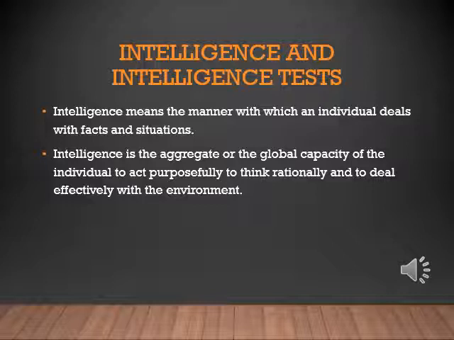Normally we say, how intelligent she is, or if she or he is doing a foolish thing, a normal IQ thing, they don't know. So how you are using your capacity, how you think about a particular situation, how you will use the resources, that is intelligence.